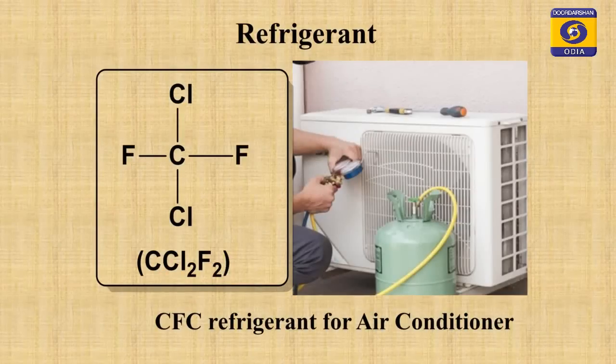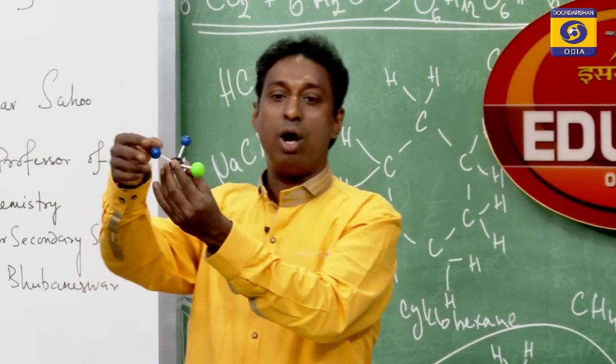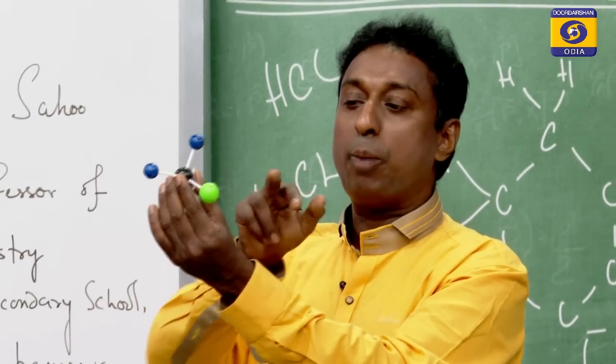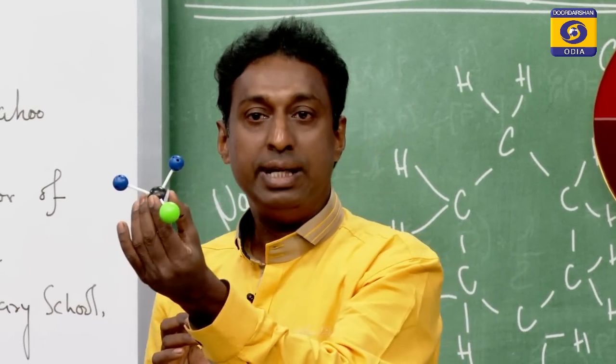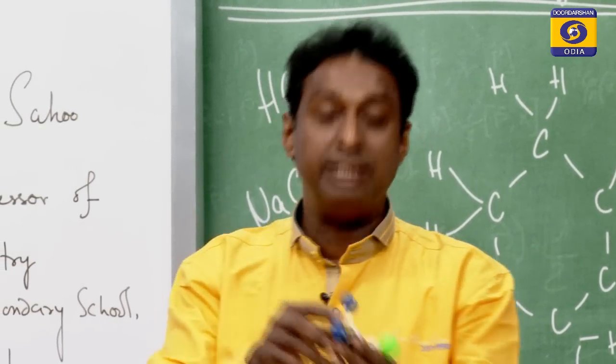See this next slide. Refrigerant. You know that you have an AC, air conditioner, and sometimes people come to fill the gas, and the gas the person fills in this AC is nothing but chlorofluorocarbon. Remember, there are 2 fluorine atoms and 2 chlorine atoms. Look at this structure. These 2 small balls are fluorine atoms and 2 bigger balls are chlorine atoms. This is chlorofluorocarbon, a refrigerant for air conditioners.